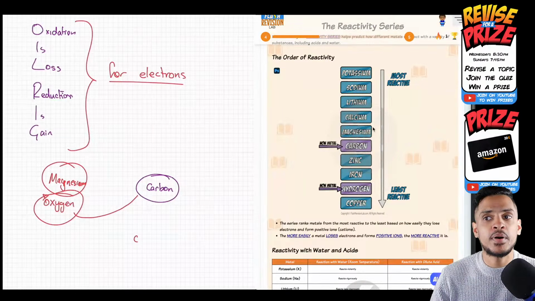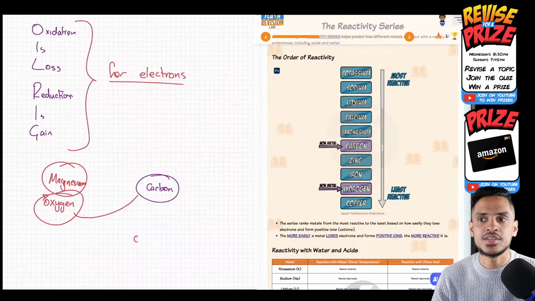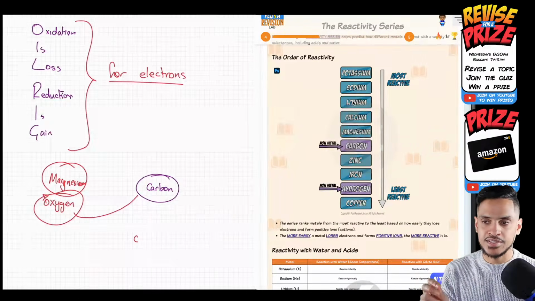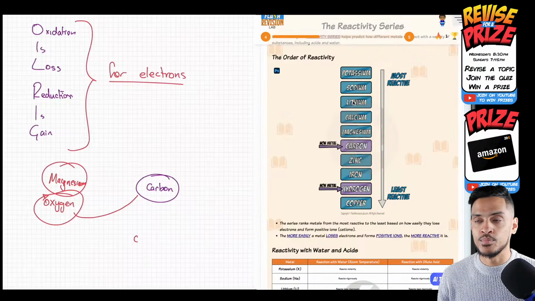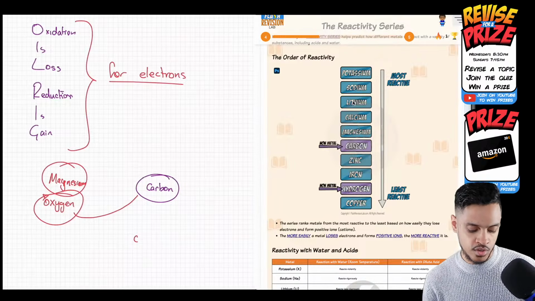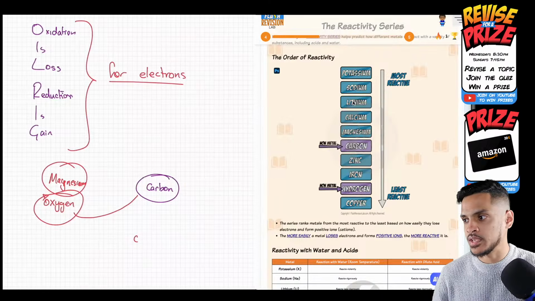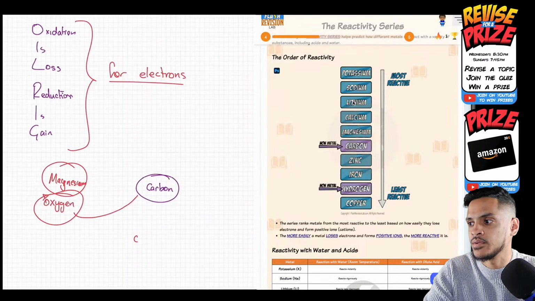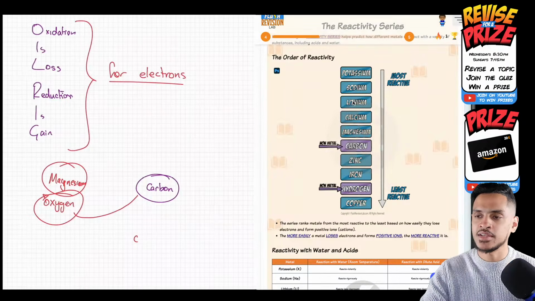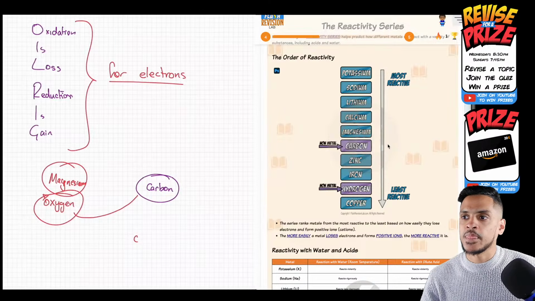So remember this, guys: only the elements below carbon can be extracted using reduction. The elements above carbon need something a bit more powerful. Does anyone know the process that you need to extract an element that's more reactive than carbon? Because the carbon is not going to remove the oxygen, it's not going to reduce it. What do we need? Exactly, you need a process called electrolysis. Well done, Debbie, Ashton, Roy Akbari, Shadow. Yes, you all got it. Well done, guys.